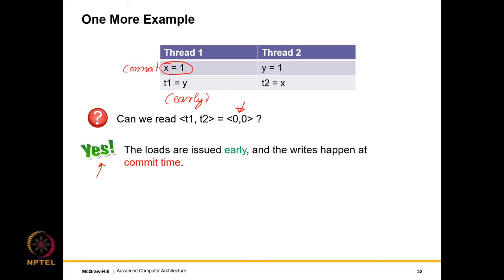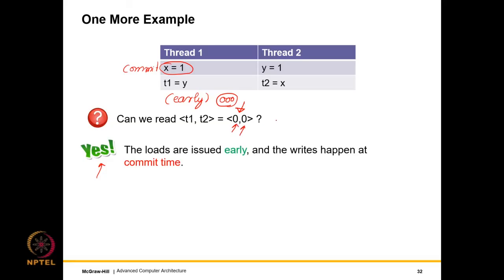That is when a load is going to execute early. So in a certain sense, the load will overtake the store because we have an out of order machine, and in any case they are to different addresses, right? Had they been to the same address, yes, you could have forwarded, but in this case they are to different addresses. So the load will overtake the store. In a similar manner, the load will overtake the store, and both, lo and behold, are going to read 0.